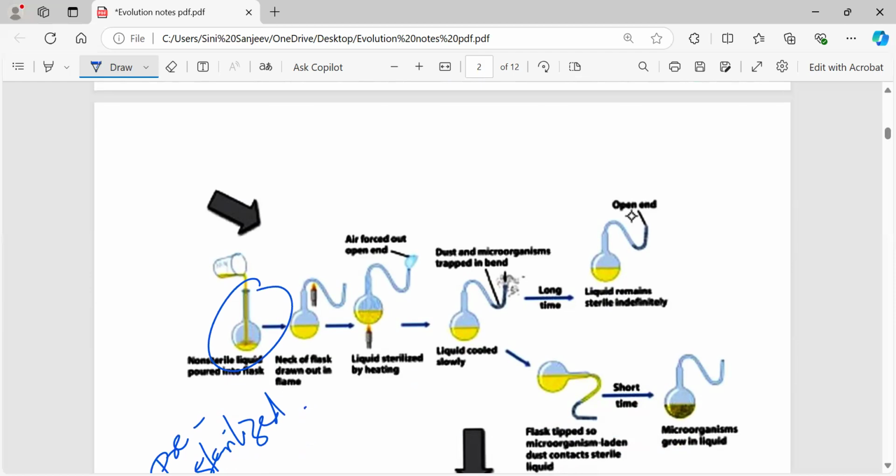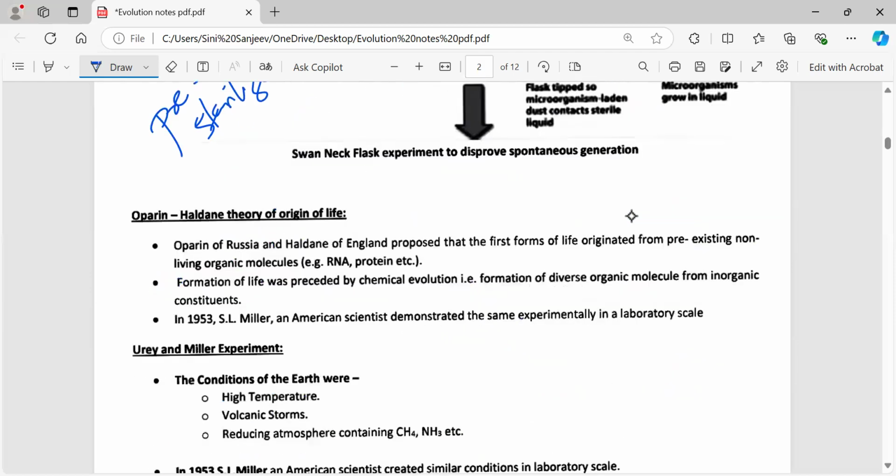Okay, then the next one is called what? Biogenesis. Now, what is this biogenesis? That was abiogenesis, and now this is called biogenesis. So here also Louis Pasteur took a role. In this, again, he tried to prove that life originates from pre-existing life. But anyhow, this was also not that much approved.